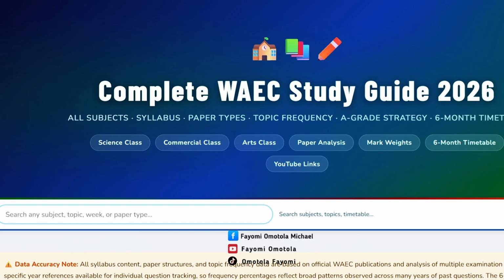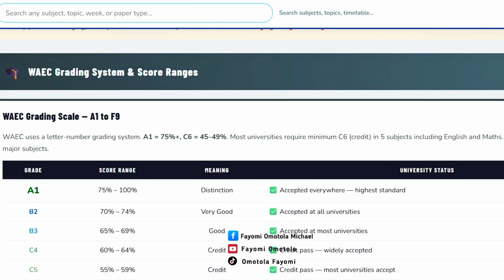It has different sections for different students. If you are a candidate or you are still in secondary school, you are hoping that by next year or years to come you write WAEC, or you are writing WAEC right now, the platform has something that you need to know. It also helps parents a lot to prepare their children, whether you have a lesson teacher or you don't. So it will help guide the student all through.